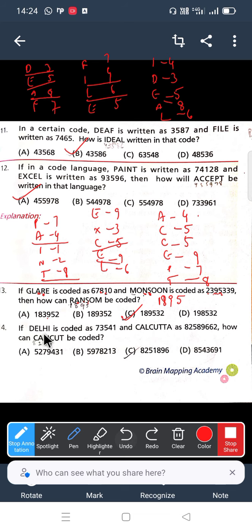Now coming to the 14th bit, if DELHI is coded as 73541 and CALCUTTA is coded as 825896662, how can CALICUT be coded? CALICUT means C is coded as 8. A is coded as, in the last one, A means 2. So I will give A as 2. Now L means, here in the word DELHI, L is the third letter. So in the corresponding number also the third digit is 5.